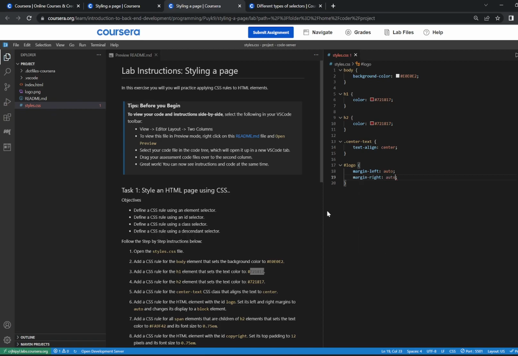And we're set that to auto as well. And then next, we're going to be setting its display to block element. In order to do that, we're going to type in the word display and type in block, and there we go, and that is completed.